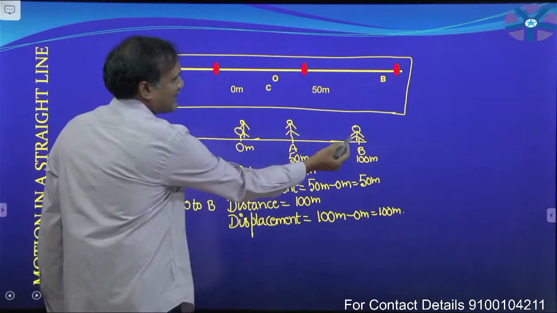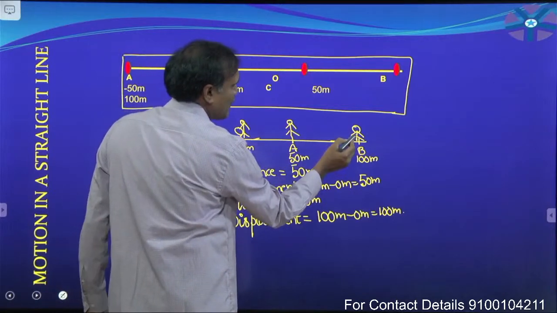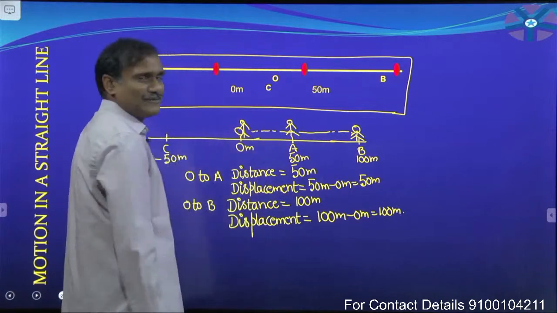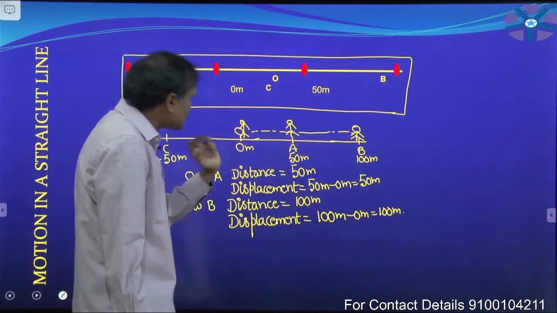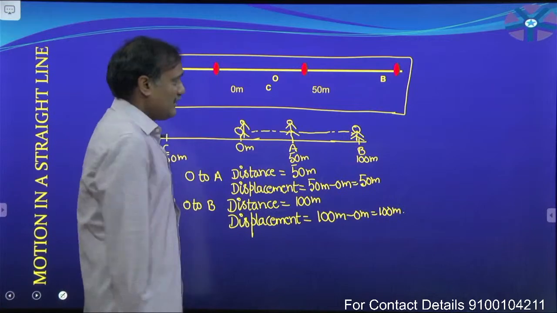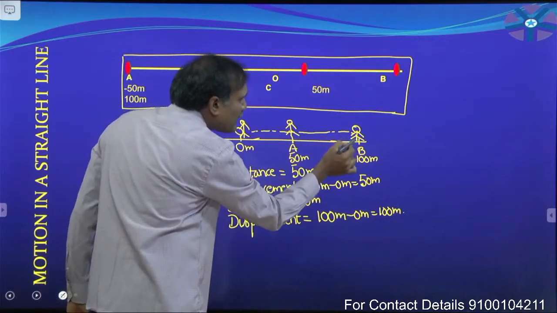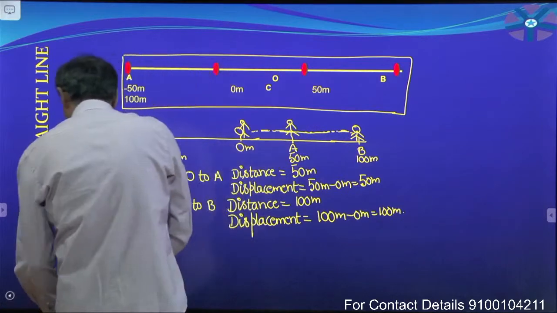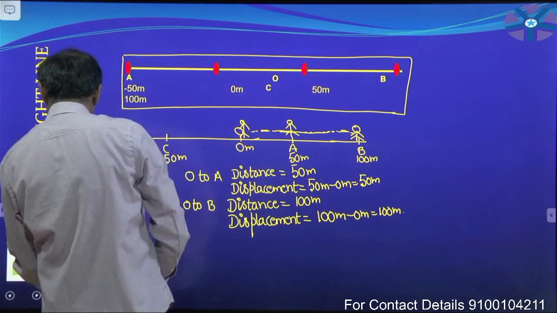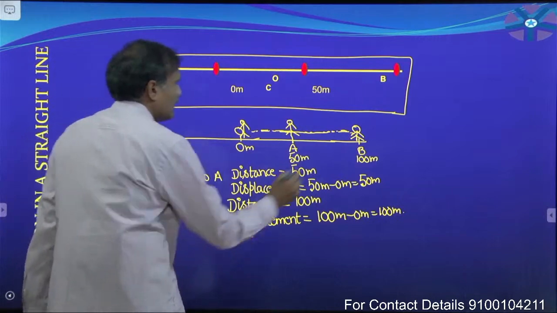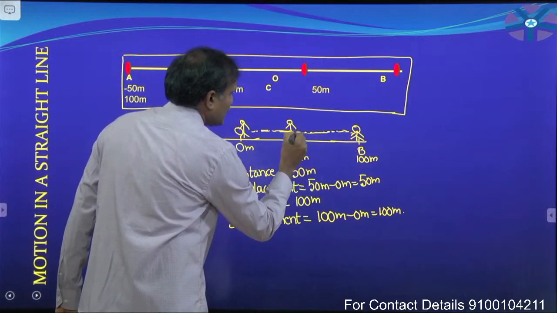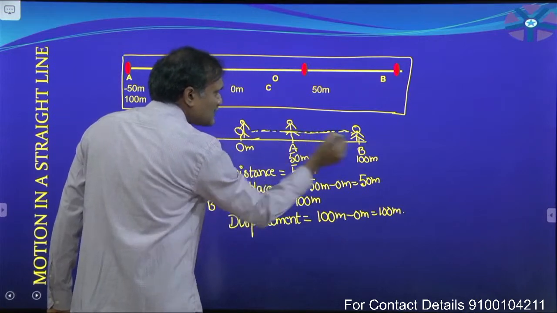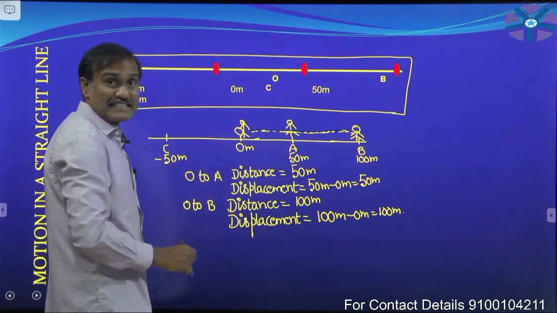Now he does not stop here. He wants to come back to this point O along the same straight line, but for my convenience I want to use another line here. Actually he is moving along the same straight line, the same path.